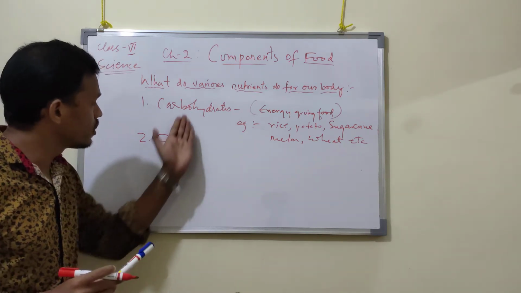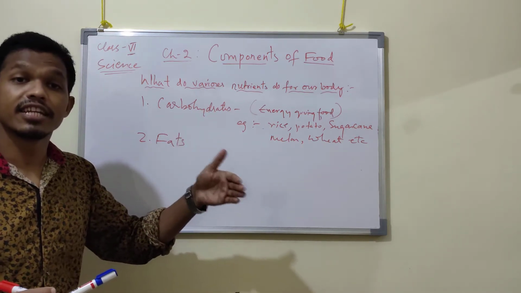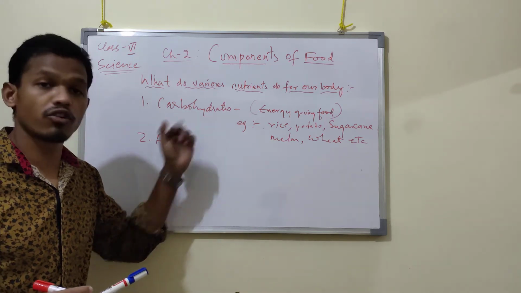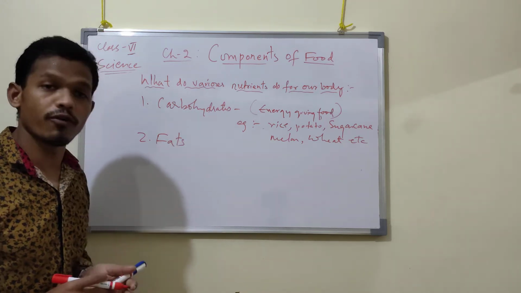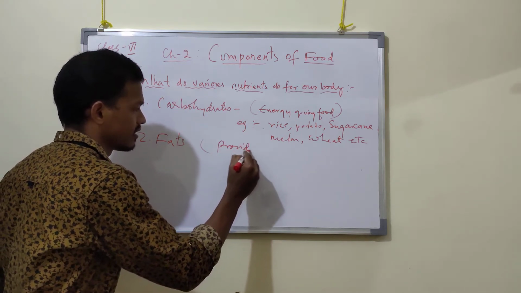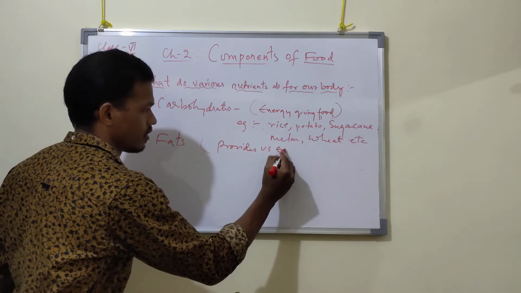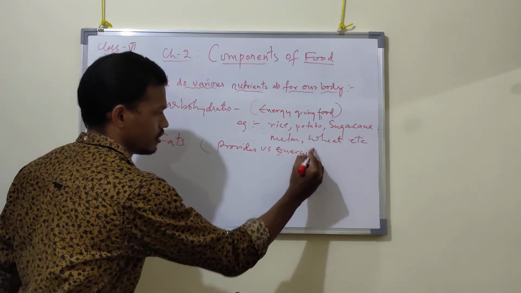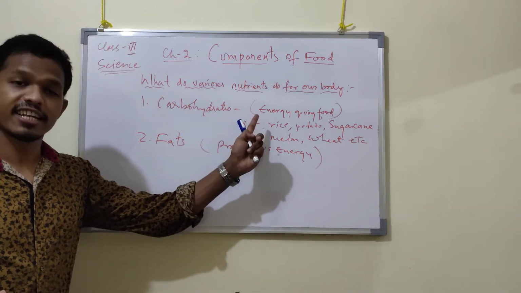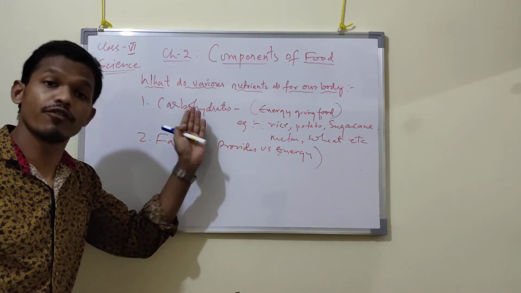But fats provide more energy compared to the same amount of carbohydrate.